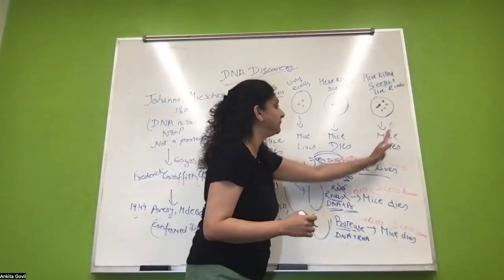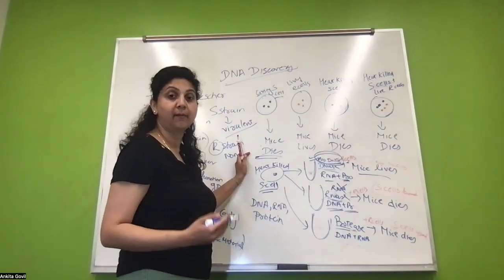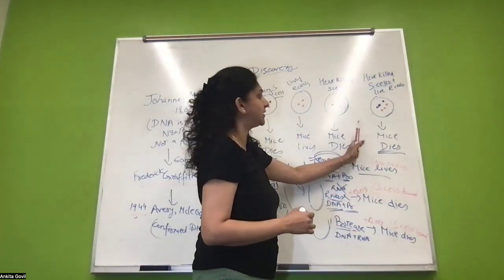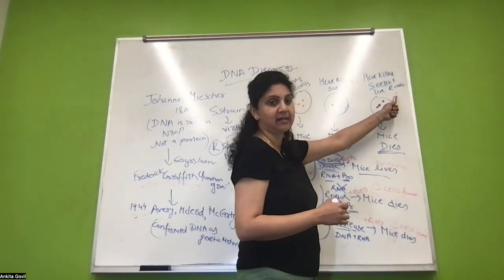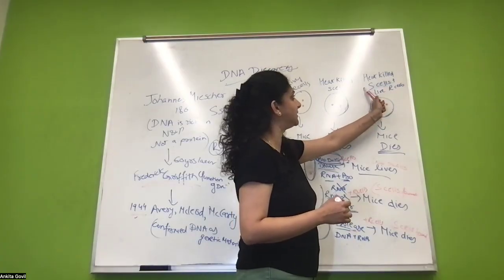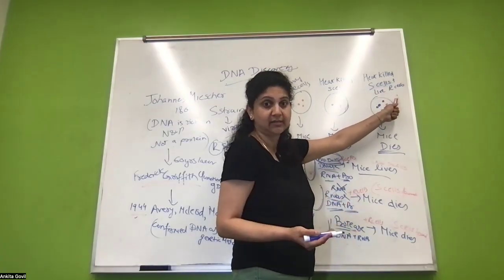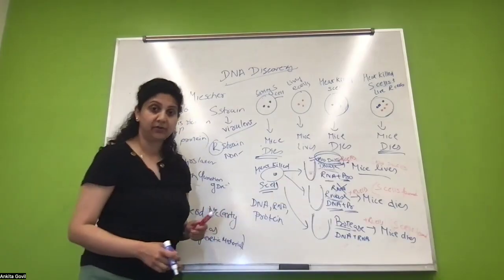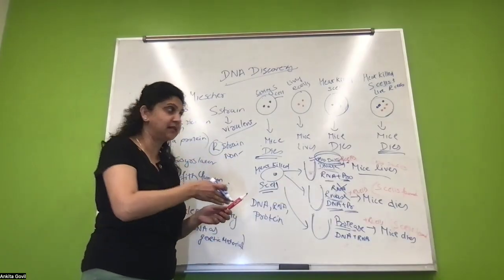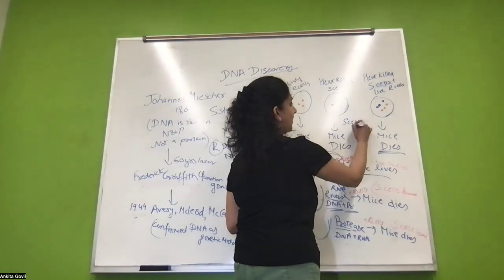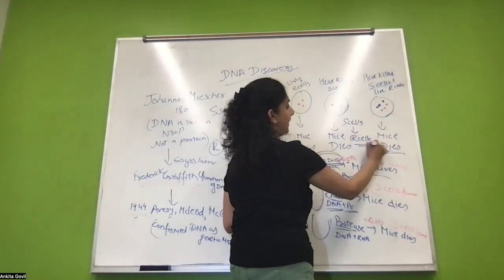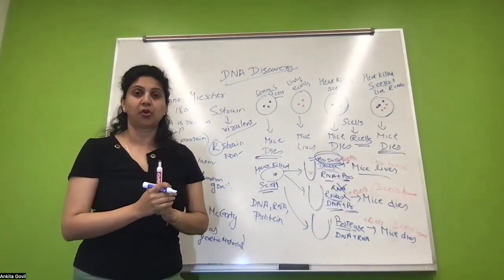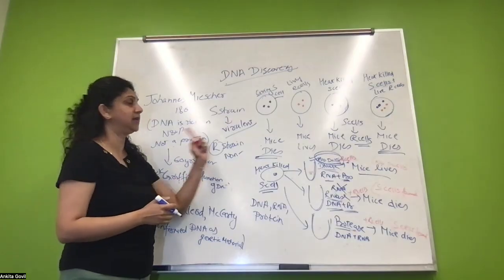So in this experiment, the question was: what is the transforming principle? Why did the mice die? What transformed the R cells into the S cells? What went from the S cells into the R cells and made them virulent? It was found in this experiment that it was DNA, the genetic material, which went from the S cells to the R cells and made them pathogenic or virulent. All right. So this was the short, concise part of the DNA discovery.